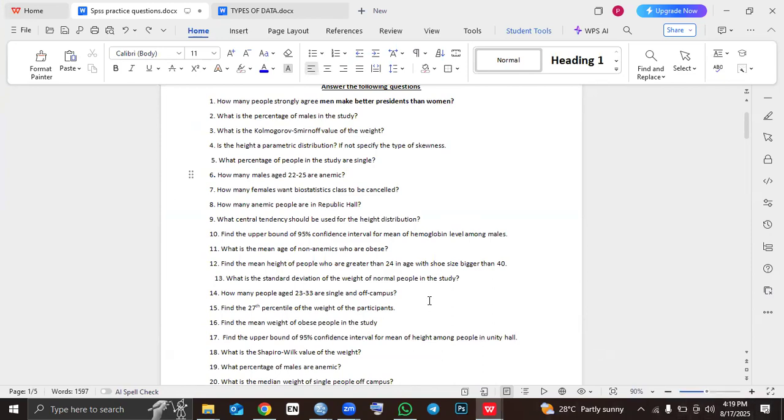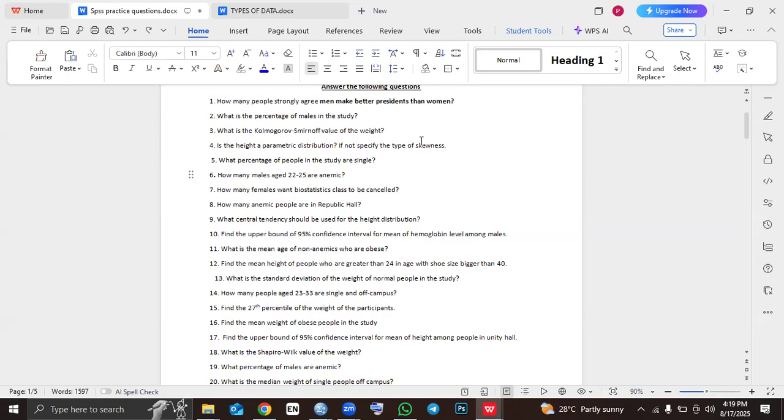How many males aged 22 to 25 are anemic? How many males aged 22 to 25 are anemic? So this is a very specific question. They are asking how many males, who are between the ages of 22 to 25, are anemic.